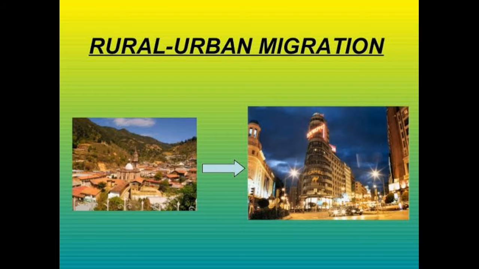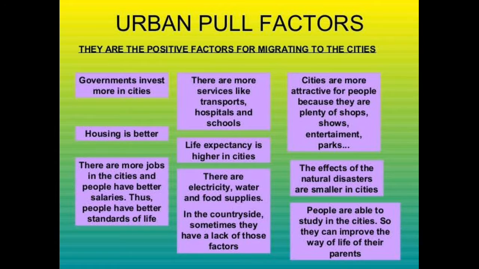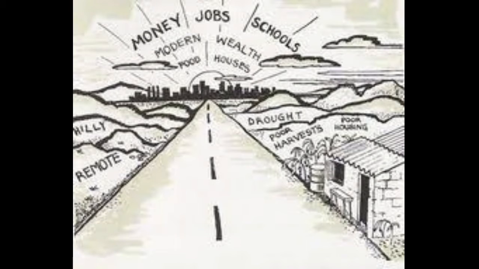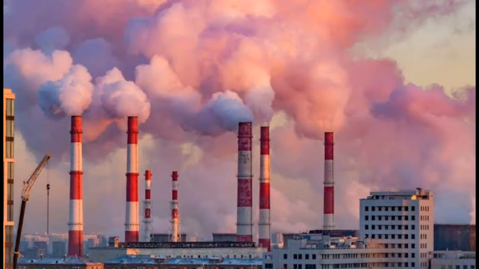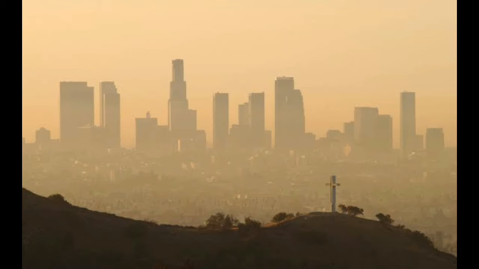Rural to urban. People migrate from rural areas to urban areas for access to better employment opportunities, better living conditions, and better infrastructure. Urban to rural. People migrate from urban to rural areas to return to their place of origin, to get away from urban problems such as pollution and lack of space, and sometimes for economic reasons.